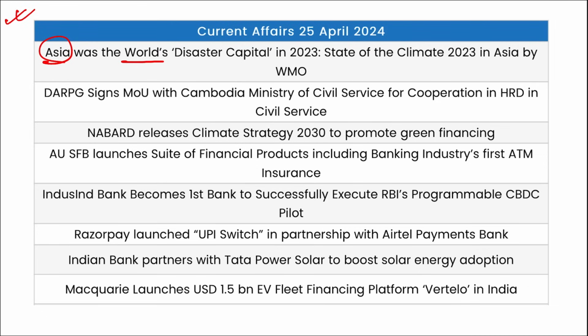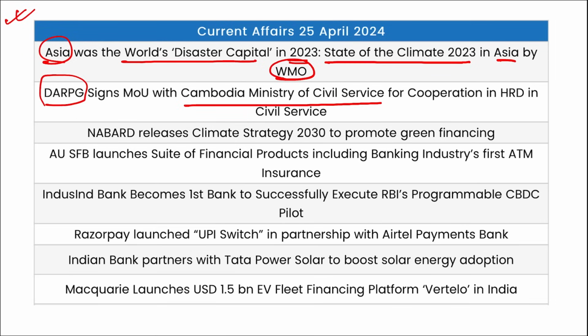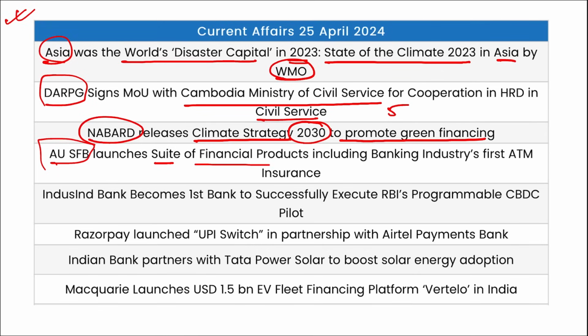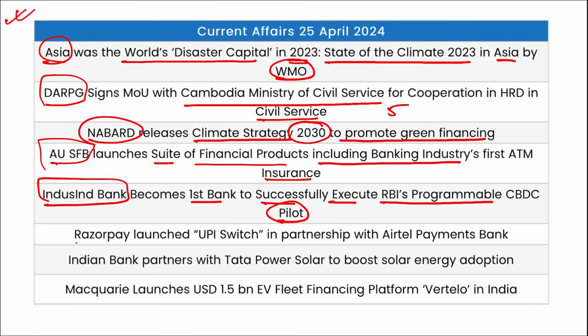Asia was the world's disaster capital in 2023, as per the State of the Climate 2023 in Asia by WMO report. DARPG signed an MOU with Cambodia's Ministry of Civil Service for cooperation in HRD in civil services for 5 years. Then NABARD released Climate Strategy 2030 to promote green financing. AU Small Finance Bank launched a suite of financial products including the banking industry's first ATM insurance. IndusInd Bank became the first bank to successfully execute RBI's programmable CBDC pilot.